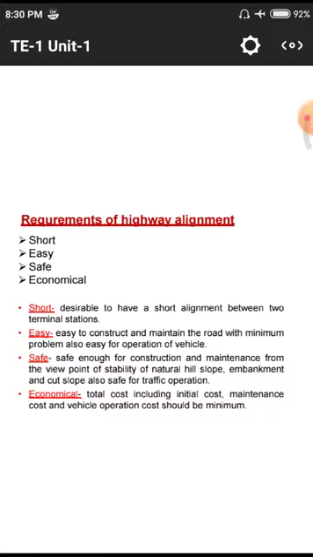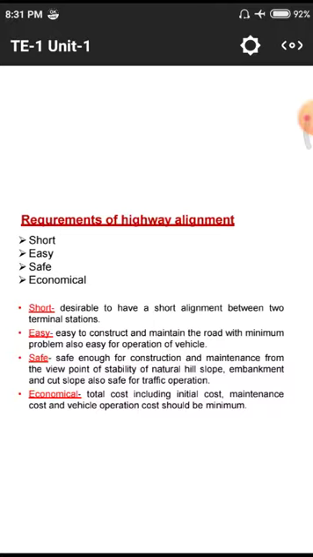And next one, easy to construct and maintain the road with minimum problems. Also easy to operate the vehicle. That means it should be very easy to operate that vehicle on that particular path. If there are a huge number of turns, automatically the driver is disturbed while traveling due to the huge number of turns and others.